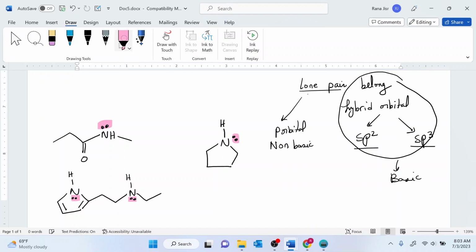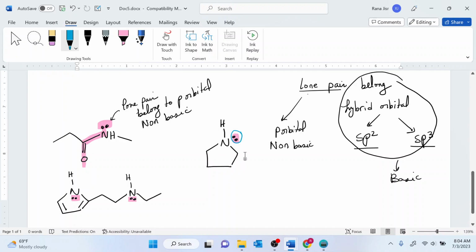So let's have an example in here. If the lone pairs are involved in resonance, then those lone pairs belong to the p orbital. So that is going to make the lone pairs non-basic. On the other hand, for these lone pairs, there is no conjugation around them.